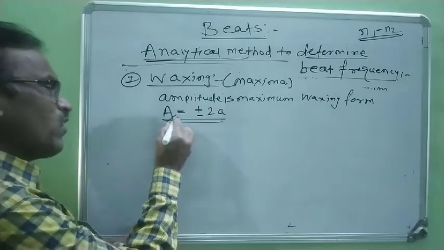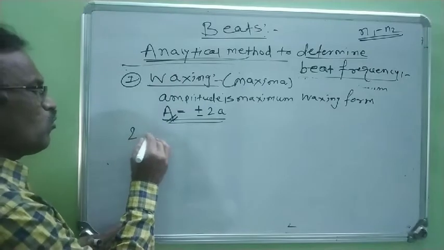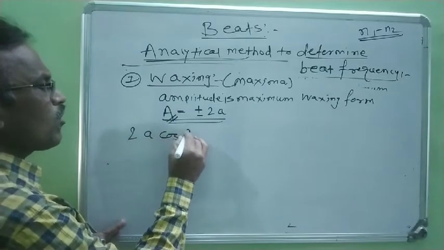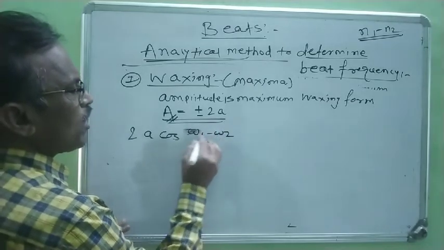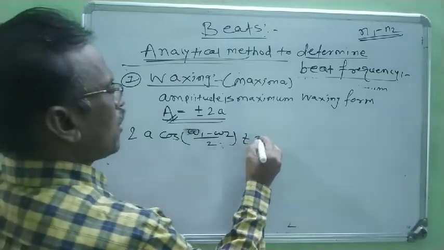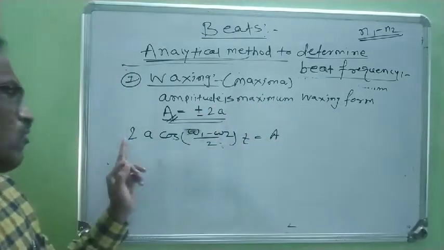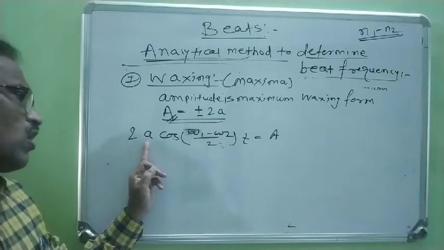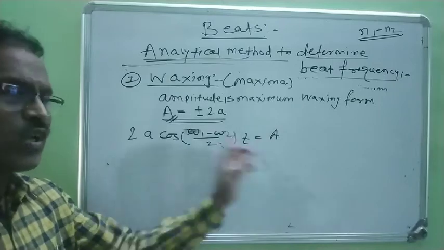But what is the value of A? A is always equal to 2 times small a cos of (omega 1 minus omega 2) by 2 into T. Right?